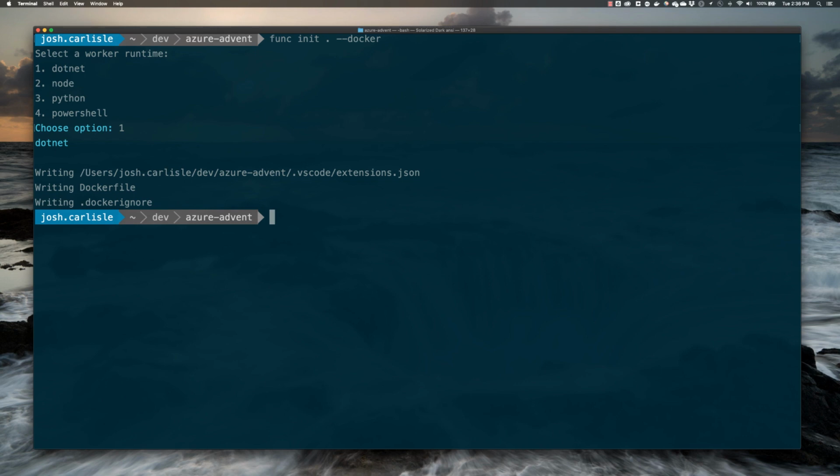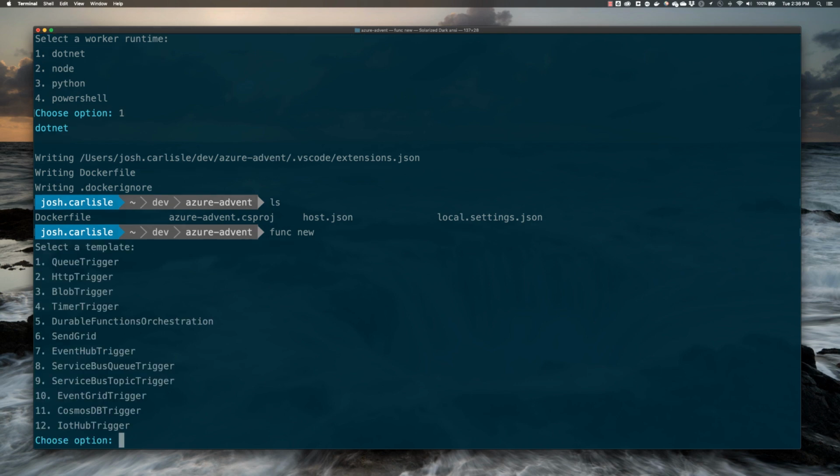Now, at this point in time, we actually need a function as well. Right now, we just have essentially an empty project, and a Docker file, which we'll be looking at momentarily. But we actually want to create a new function. In this case, we want a function that listens to a queue. So we can say func new.